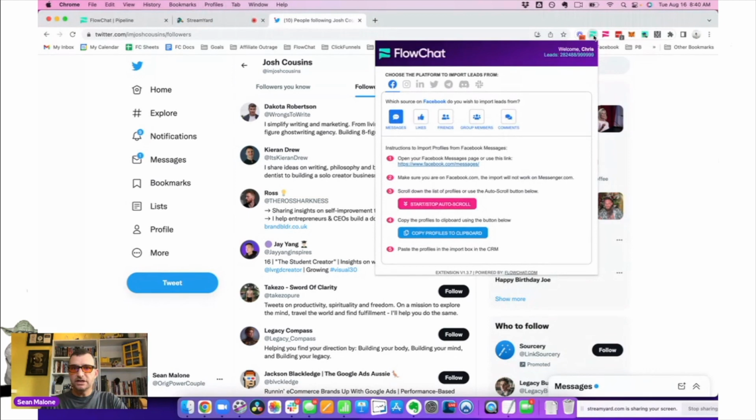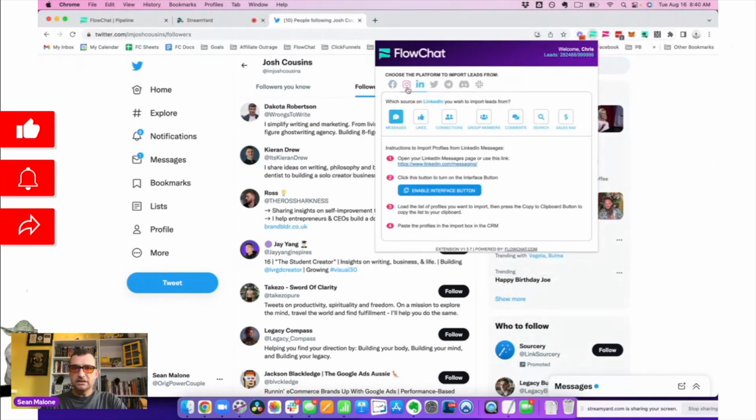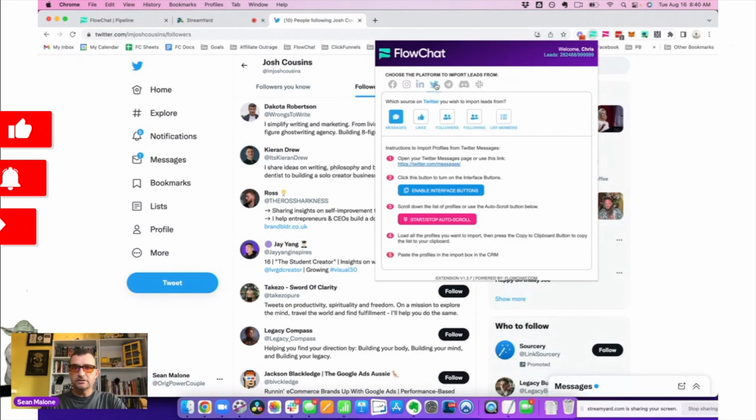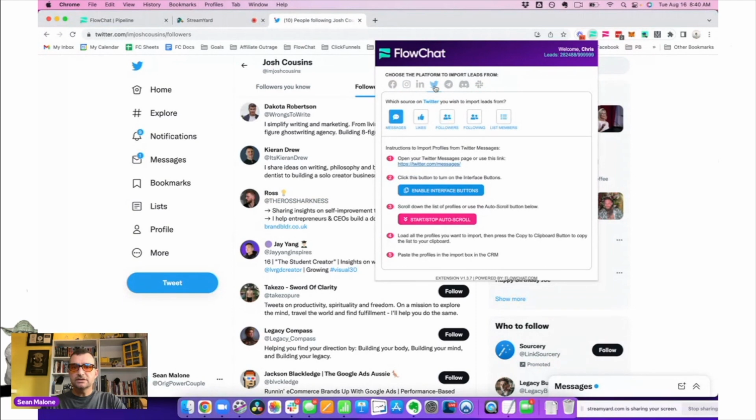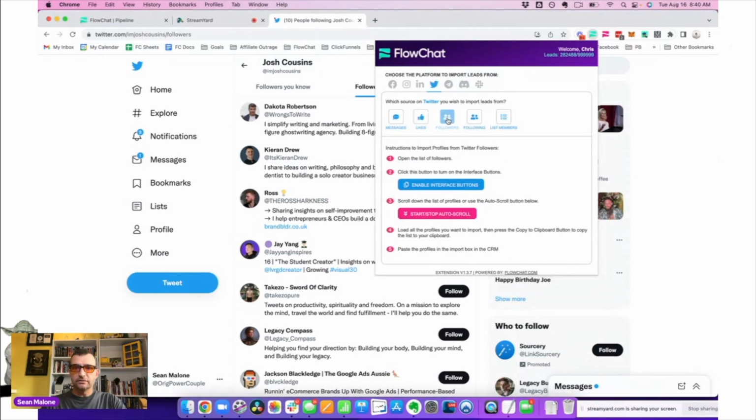Just open our extension here, and I'm going to match the platform. You can see I got Facebook, Instagram, LinkedIn. I can click on all these and it changes. Twitter, there's the one I want. You've also got Telegram, Discord, and Slack. They're all here. But we're going to go back to Twitter, and then we're going to match. In this case, we're doing followers. So I click on followers, and I just enable my interface button. You can see that blue button right up here appears.